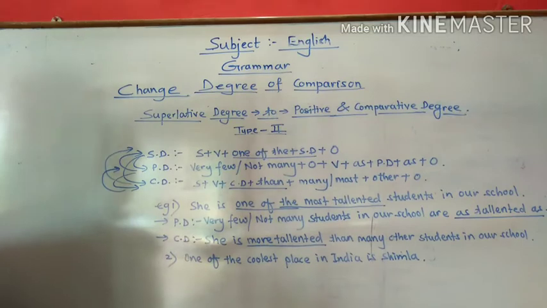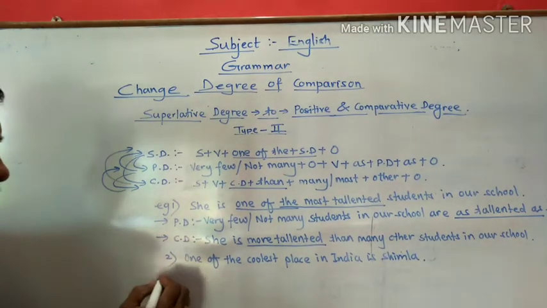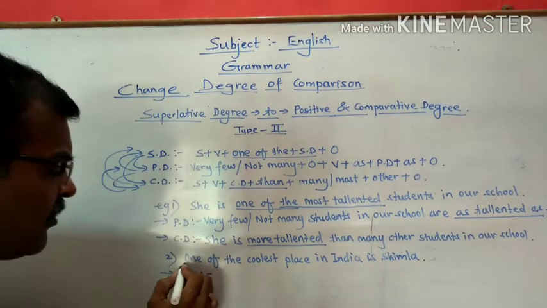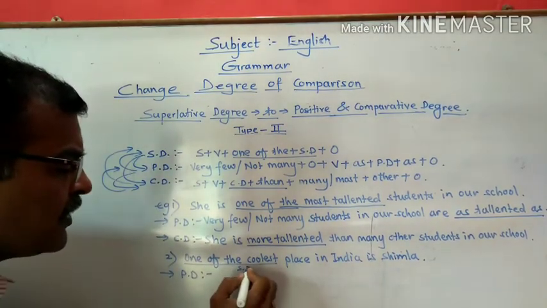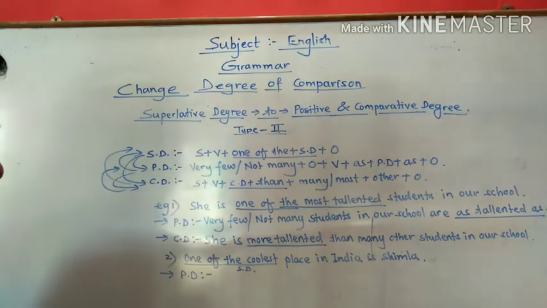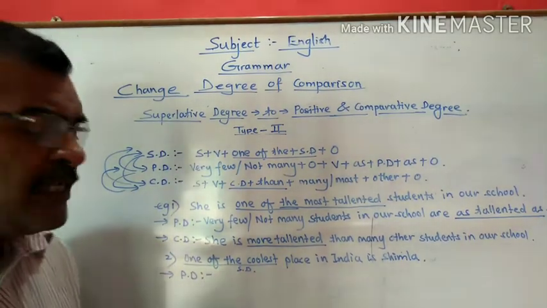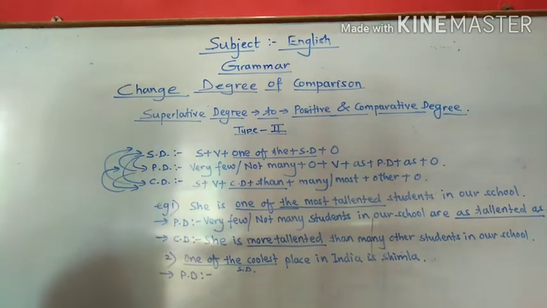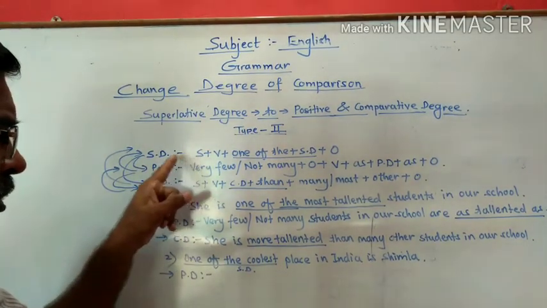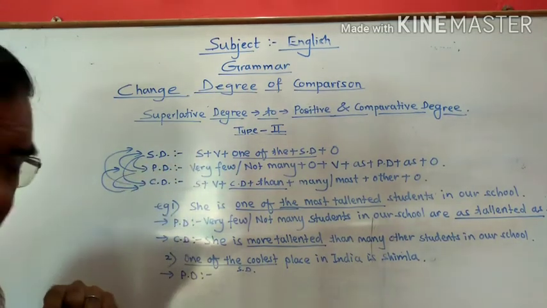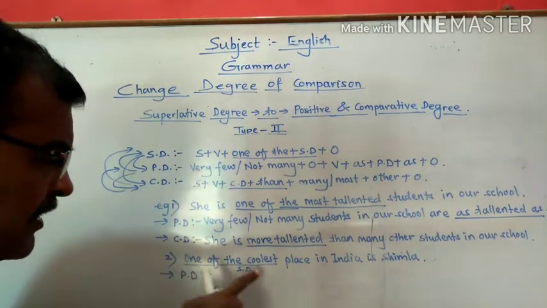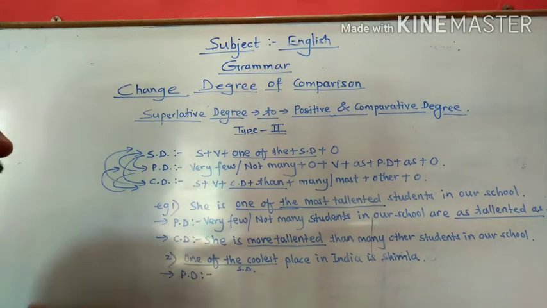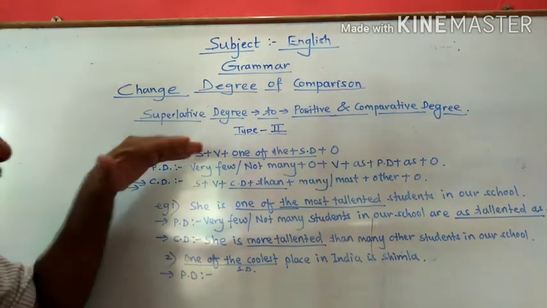Now we have to change this particular sentence into positive degree. Because what is the degree? One of the coolest. This is your superlative degree. Now in this sentence, this sentence does not exactly fit into the construction. According to construction, the sentence begins with subject, but here the sentence has begun with one of the coolest. So we have to adjust this sentence into our construction.